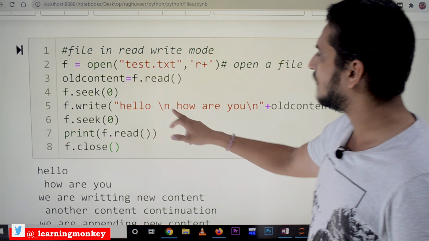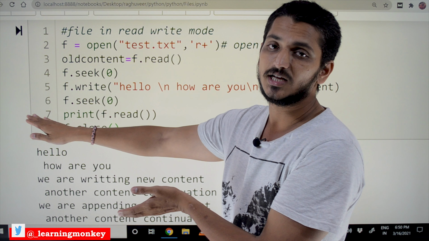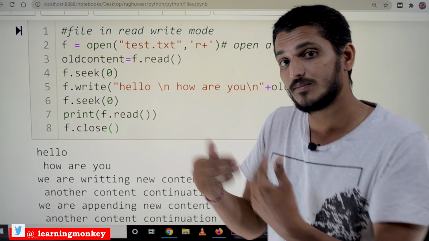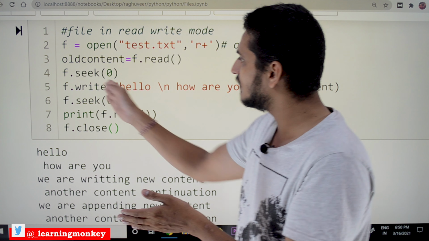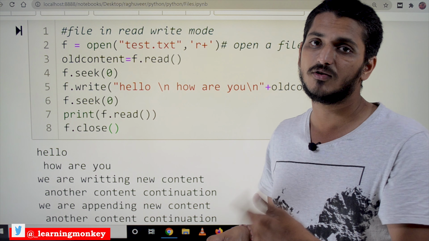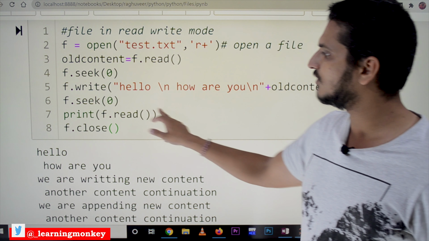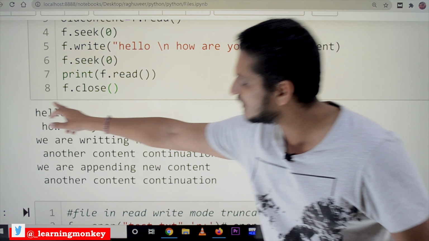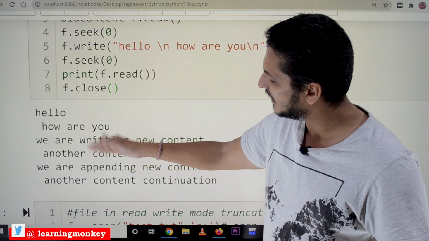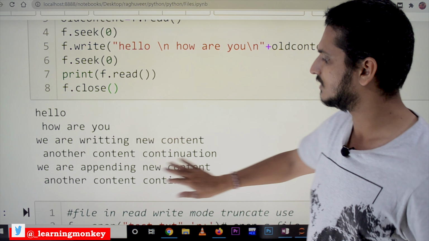So f.write of hello, then see the new file. f.seek(0), again we are moving to the starting position. Why are we moving to the starting position? Because if you want to read, it has to read from the beginning. Now the file pointer is somewhere in the middle, after "Hello, how are you?", that is where our file pointer is. So we have to move to the beginning and read the file with f.read. This is our new content: after attaching, "hello, how are you" is attached to the existing content, and the continuation is the previous content.